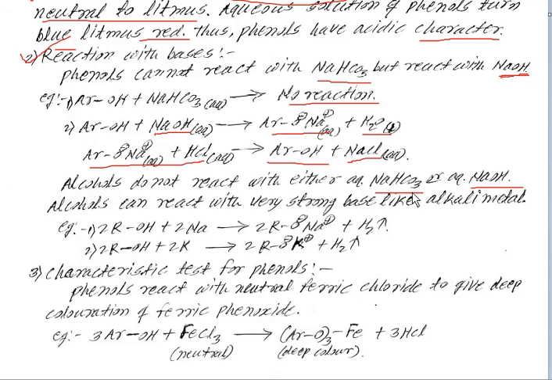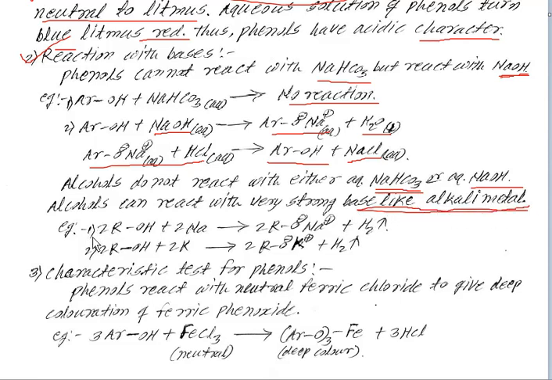Alcohols can react with very strong bases like alkali metals, that is sodium or potassium.